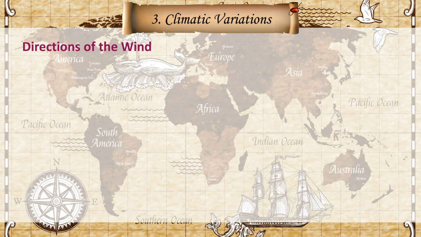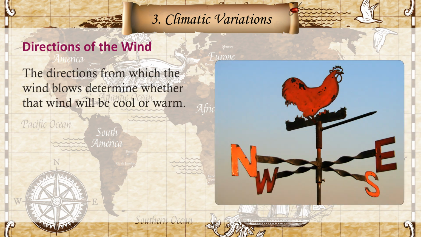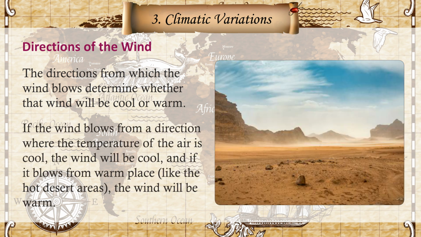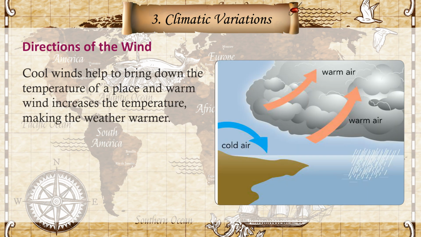Directions of the wind. The directions from which the wind blows determine whether that wind will be cool or warm. If the wind blows from a direction where the temperature of the air is cool, the wind will be cool, and if it blows from a warm place like the hot desert areas, the wind will be warm. Cool winds help to bring down the temperature of a place, and warm wind increases the temperature, making the weather warmer.